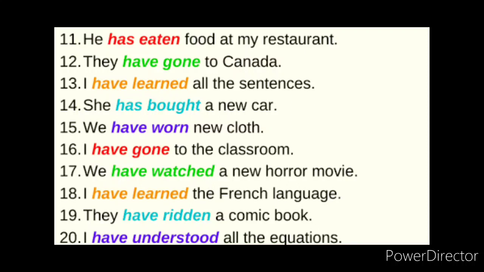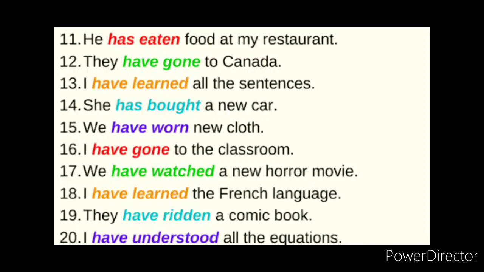So all these verbs are in verb 3 form, children. So you can learn the verb 3 forms also. You should know what is meant by verb 1, verb 2 and verb 3. That means present tense, past tense and past participle form of the verbs.